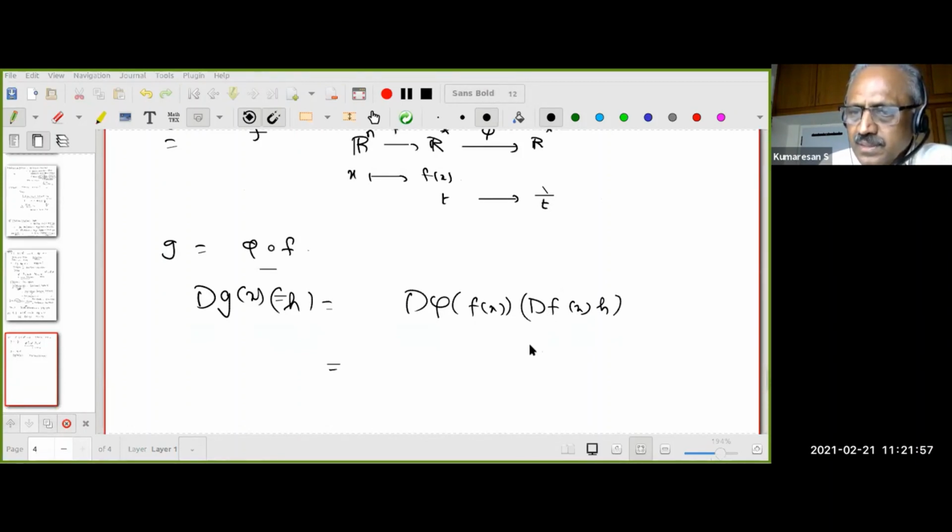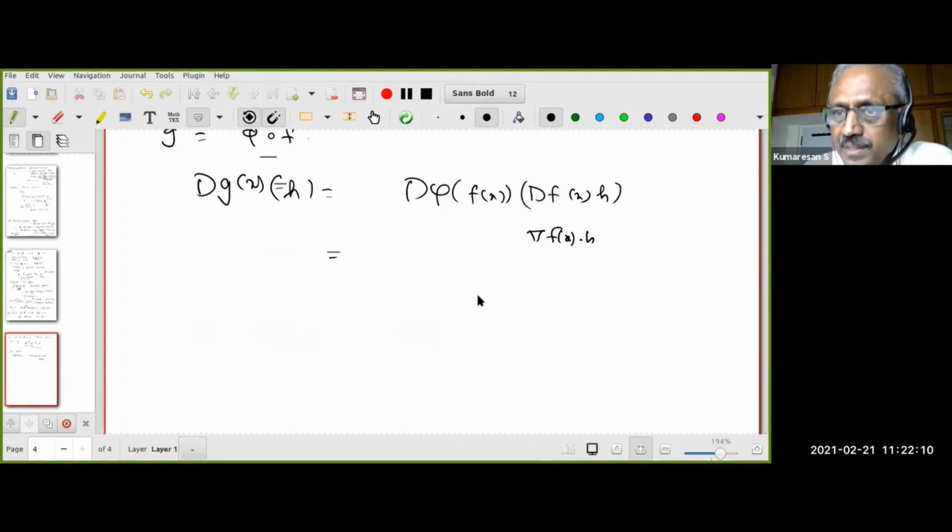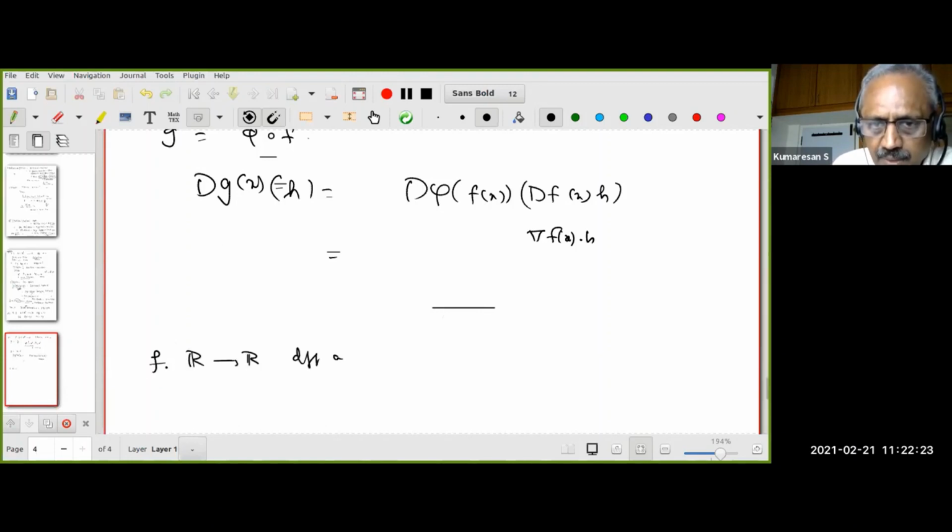That is gradient of f(x) dot h. So I got this number. Now phi is what? t going to 1 by t. You follow that? Again, you have to understand what we did. Please pause. We are using a non-trivial result. What we did was, forget this. This is not the f I'm talking about. I have a function f from R to R and it's differentiable at a. Then we said df_a acting on h is f dash a times h.